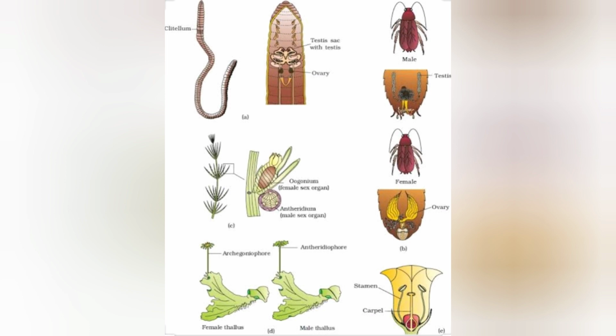If male and female flowers are present on different plants, it is called the dioecious condition. In animals, it is called the unisexual condition. In plants, it is called the dioecious condition. It is seen in papaya and date palm. Examples for animals are cockroach and some of the higher animals. Fungi may be homothallic or heterothallic. That is, homothallic means bisexual, heterothallic means unisexual.